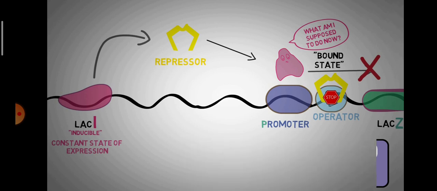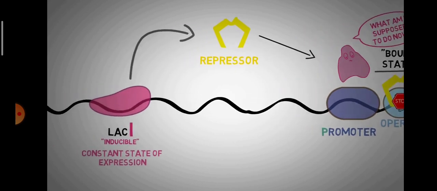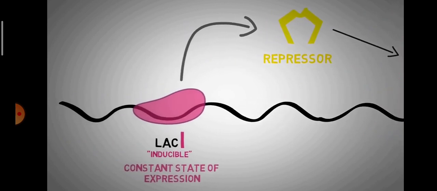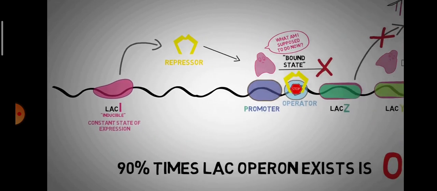Now, since you don't drink milk all day long and there is an abundant supply of glucose in your gut, the bacteria doesn't need to turn it on most of the times, which saves a lot of energy for this simple bacteria. Now, one more thing that you should remember here is that the lac-I gene is in a constant state of transcription, meaning it produces the repressor all the time, and it is not like the lac-I gene stops making the repressor and then the lac operon turns on.